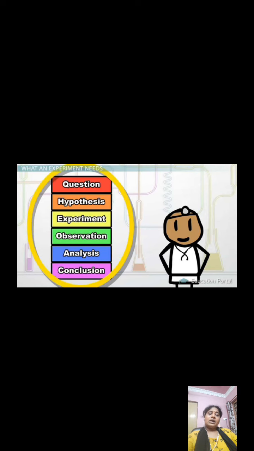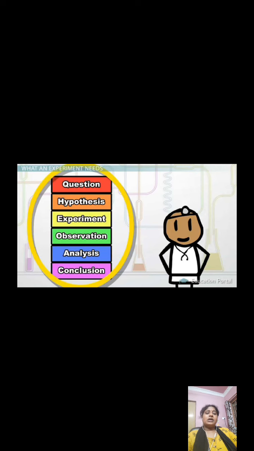Okay, so after completing all this, you have to do analysis, studying in detail. Okay, so now your knowledge has improved and you are able to prove what it is. You are no more at hypothesis, you are properly analyzed with the answers, and finally you are going to give your conclusion. So experimental science includes all this.